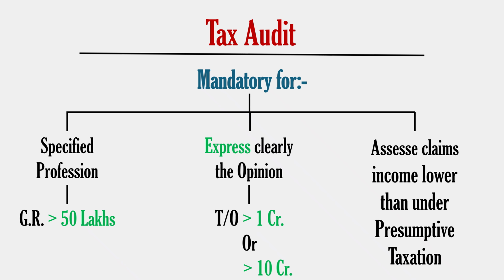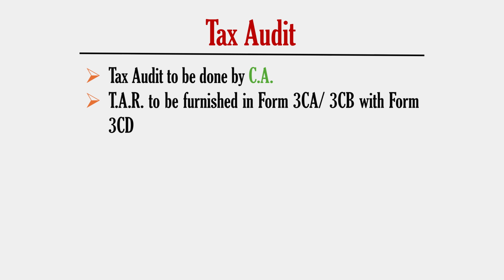The third case is a special case where the assessee claims lower income as compared to Section 44AD or 44ADA, and the net taxable income is also more than the basic exemption limit. And also if the assessee is claiming lower income under Section 44AE, 44BB, or 44BBB. In these three cases, the tax audit will be mandatory for the assessee.